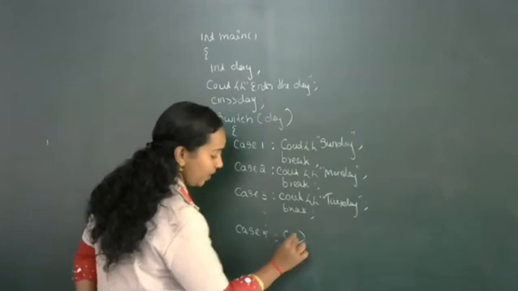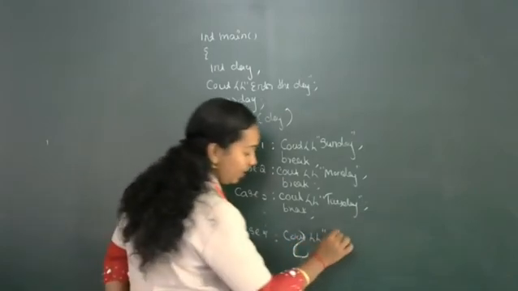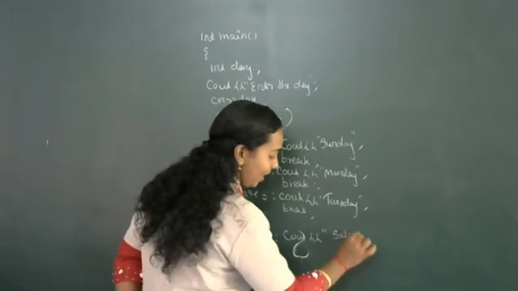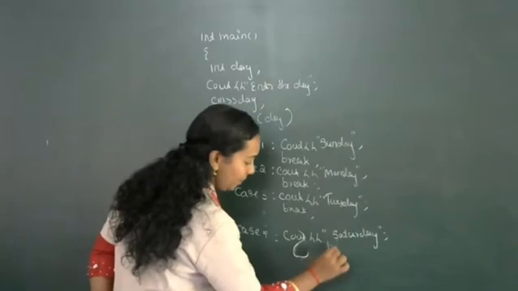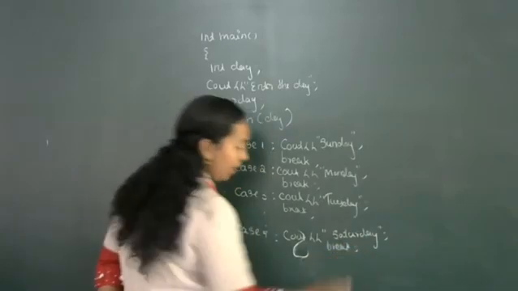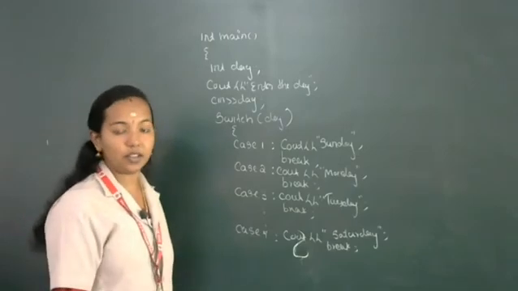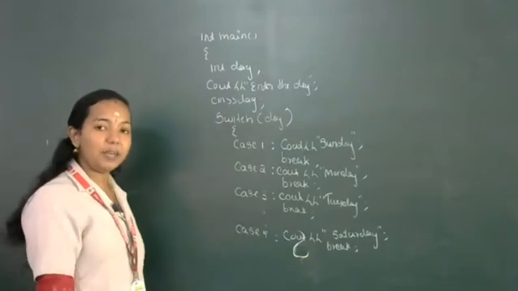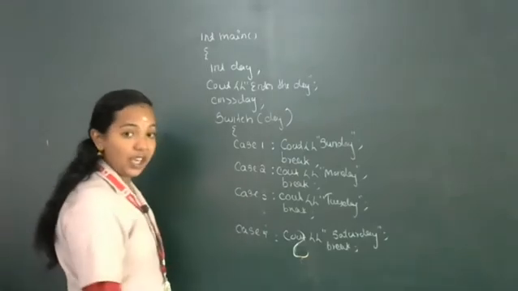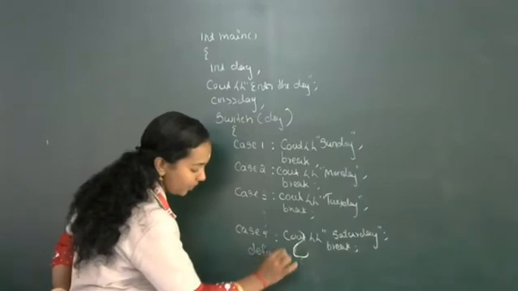Case 7, cout. What will be the case 7? Cout Saturday. Then break. If the entered number is not belonging to 1 to 7, it will be another number. Then which case will execute? Default case will execute.